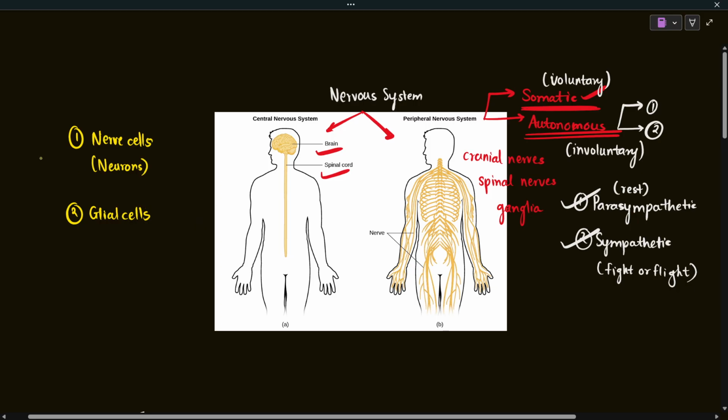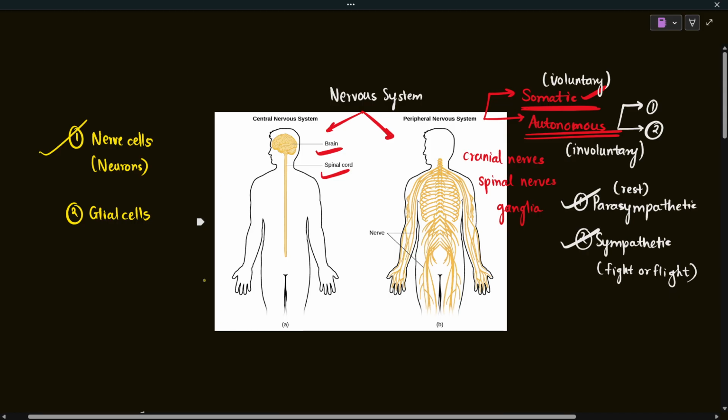The nerve cells are very important, and we already know that they produce the signal and conduct the signal. Whenever there is some stimulus, that stimulus is received as a signal, and that signal is then conducted to the consecutive nerve cell, or to the effector muscle or effector gland cell.